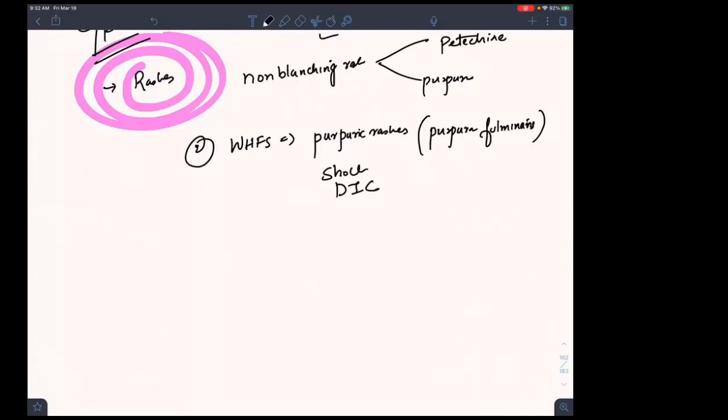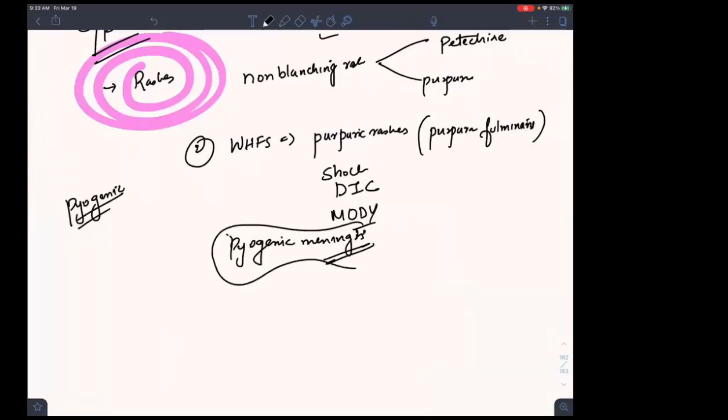Will he have adrenal failure? Will he have multi-organ failure? That is known as MODS, multi-organ dysfunction. Now tell me, will he have pyogenic meningitis also? Pyogenic means pus producing. Yes, he will have pyogenic meningitis. I'm telling you all the manifestations that a meningococcal infection can manifest. But mostly, if you suspect a pyogenic meningitis, it will be a 3 to 5-year-old patient.